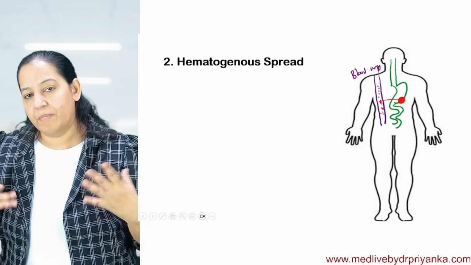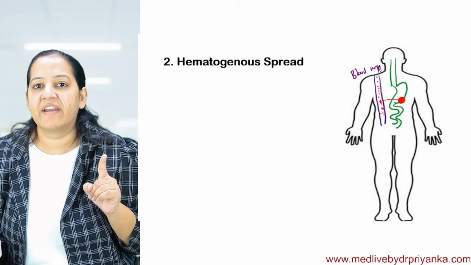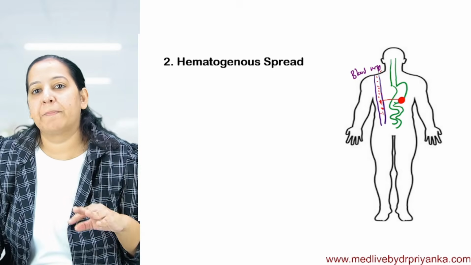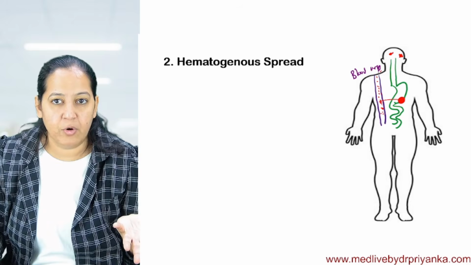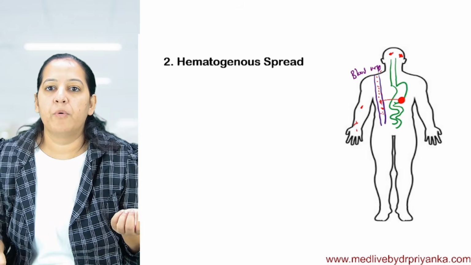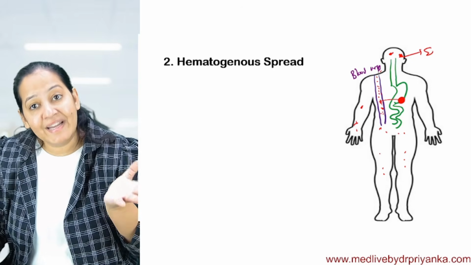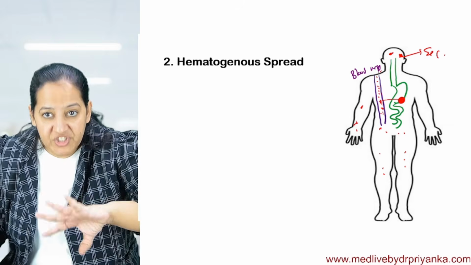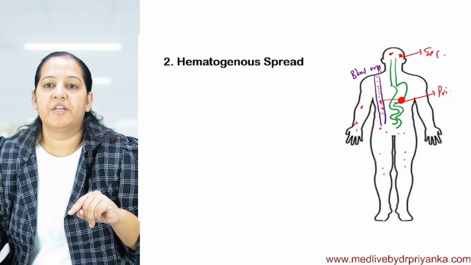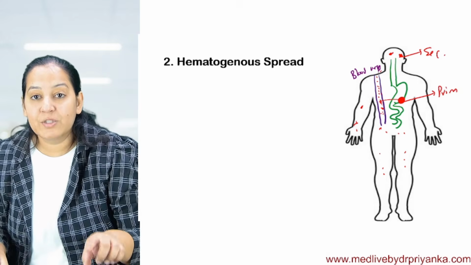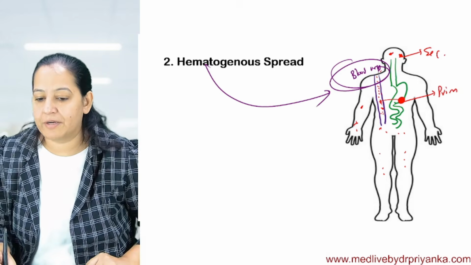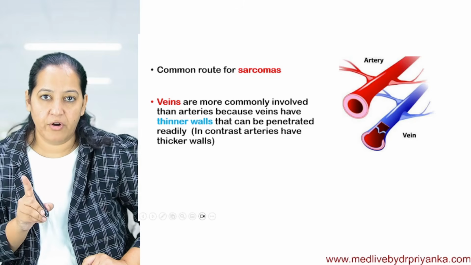Now this blood vessel is carrying the tumor cells shed from the primary tumor to various organs. From head to toe, blood goes everywhere, so they get lodged in multiple organs. They can lodge in the brain, causing brain secondaries, in the bones, in the liver. So multiple secondary tumors are formed, which are discontinuous from the primary tumor, and the spread is via blood vessels. This is hematogenous spread. I have already explained it. How many of you got it?